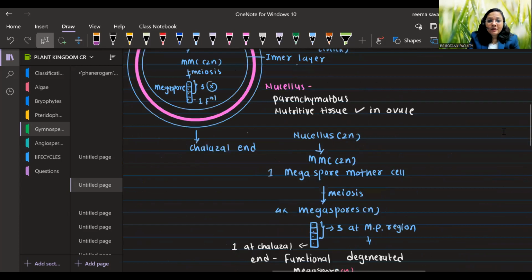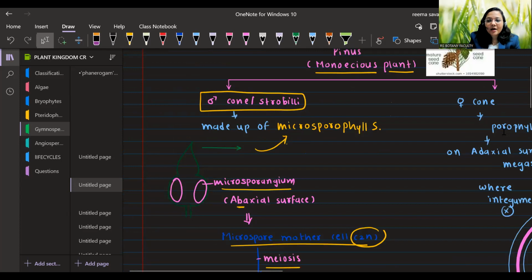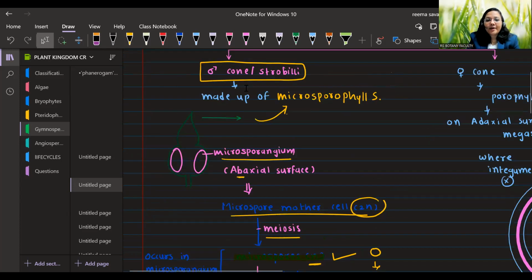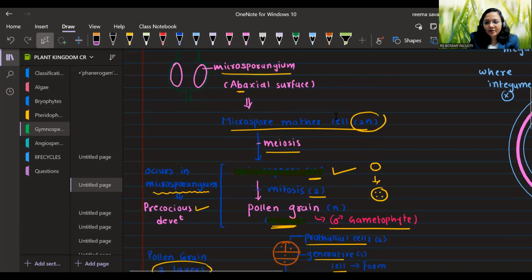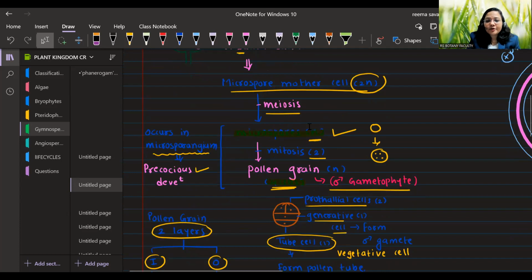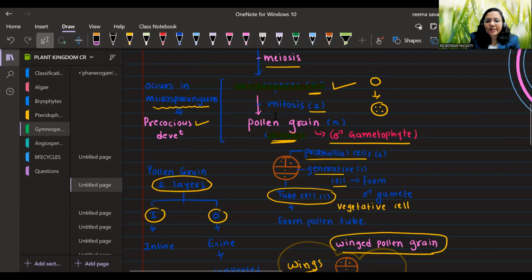Now, this is about the male cone, that is how the male gametophyte will form. So we can summarize this. They have a male cone made up of microsporophylls which have microsporangia, and the microsporangium will form which cell? It will form the microspore mother cell. It will form microspores by meiosis, and the microspore after 2 mitoses will form the pollen grain. The pollen grain represents the male gametophyte in gymnosperm and angiosperm.